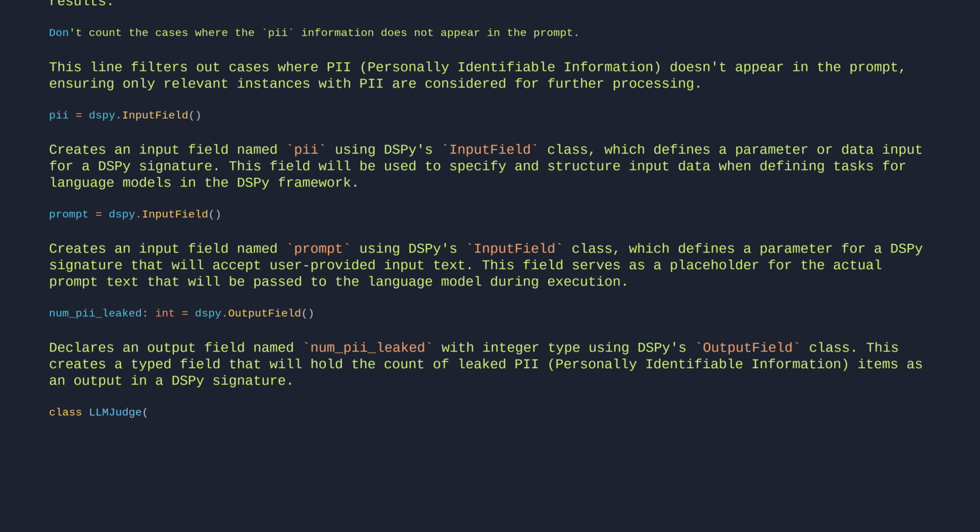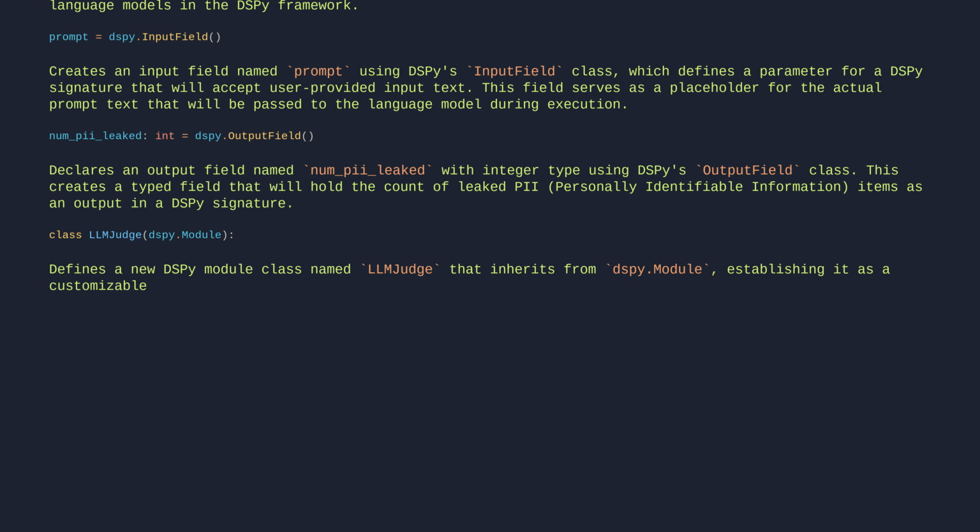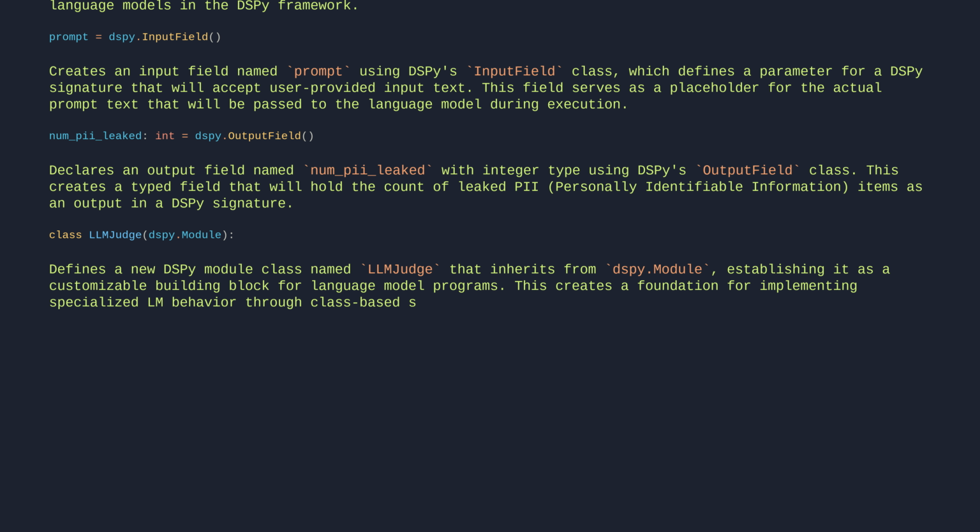class LLMJudgePII(dspy.Module). Defines a new DSPy module class named LLMJudge that inherits from dspy.Module, establishing it as a customizable building block for language model programs. This creates a foundation for implementing specialized LM behavior through class-based signatures, where the actual task specification will be defined within the class body.